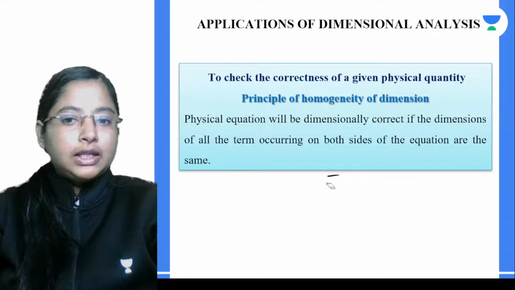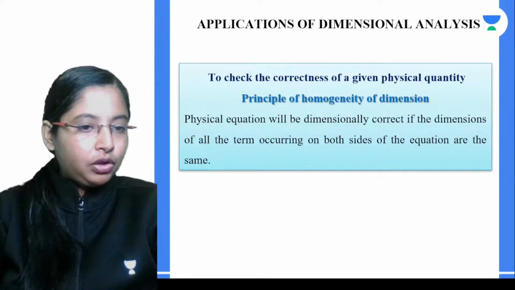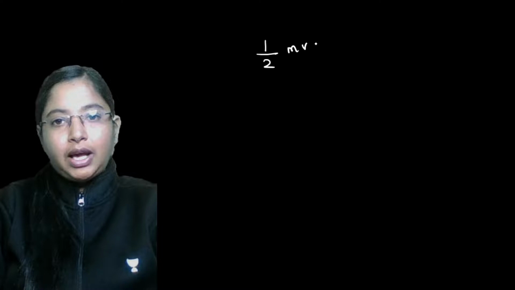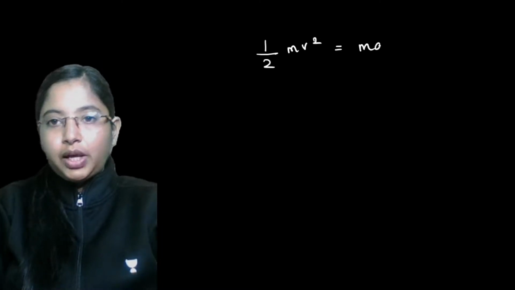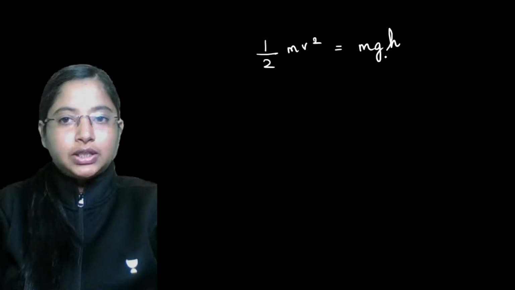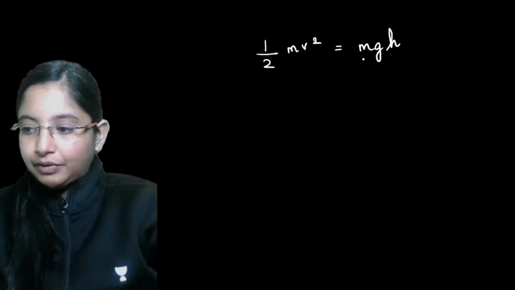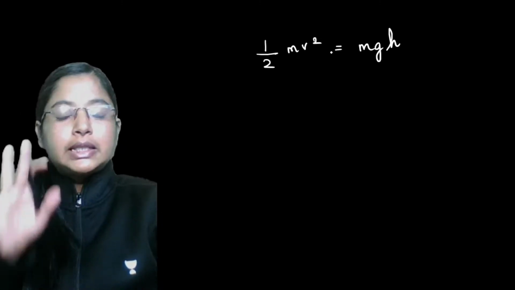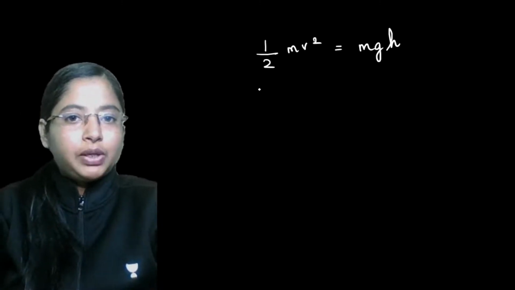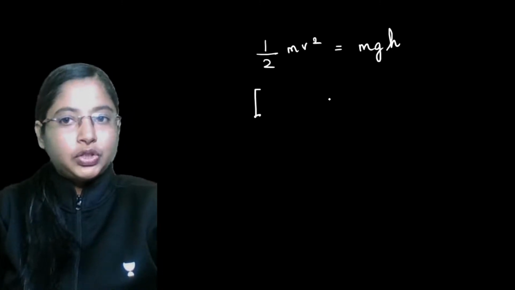Okay, let's try one more equation. Let's say we have the equation half mv square is equal to mgh. Kinetic energy in this case is equal to potential energy. Let's check whether this equation is dimensionally correct. Very simple, write the dimension formula on both sides.